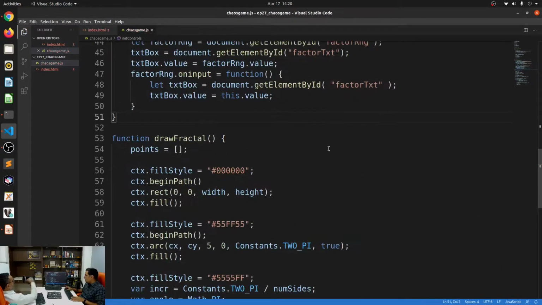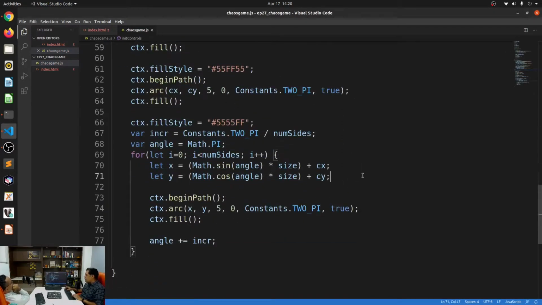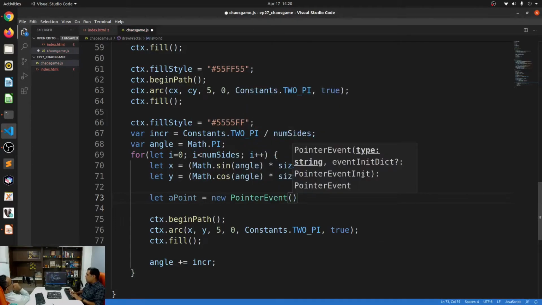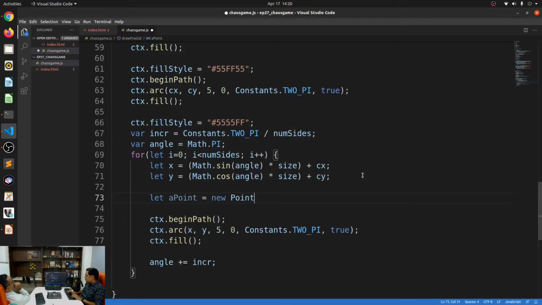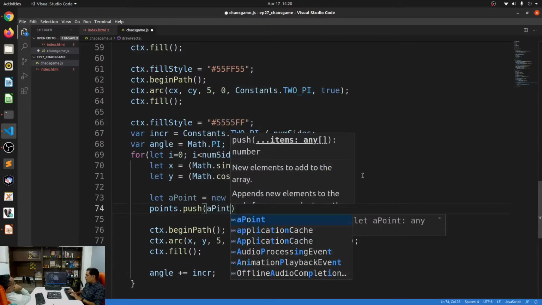All right, so what did I do? I undid it, no problem. So I have the points. So basically I'll just say let a point is equal to new point of x comma y. Then I'll just say points dot push of a point. All right.